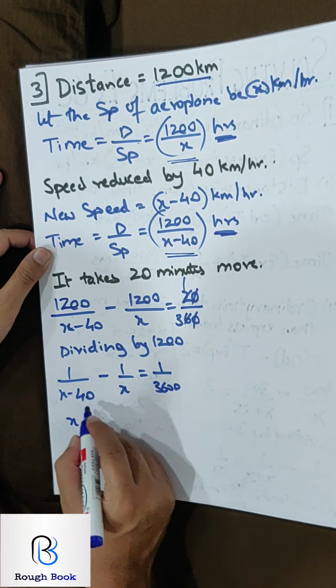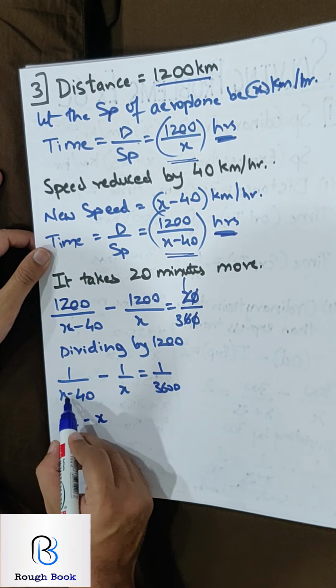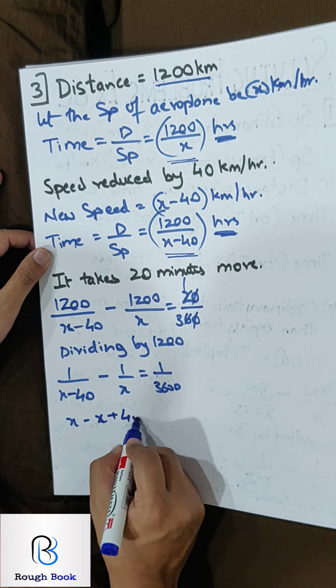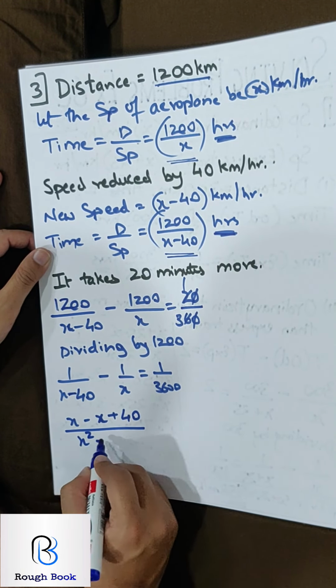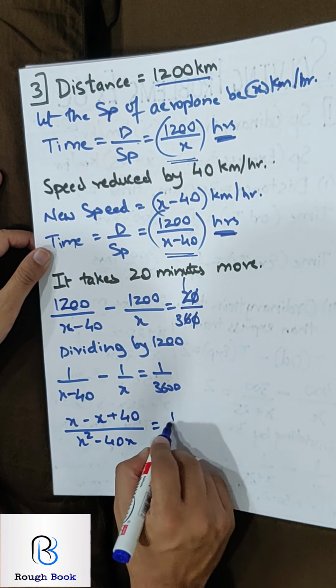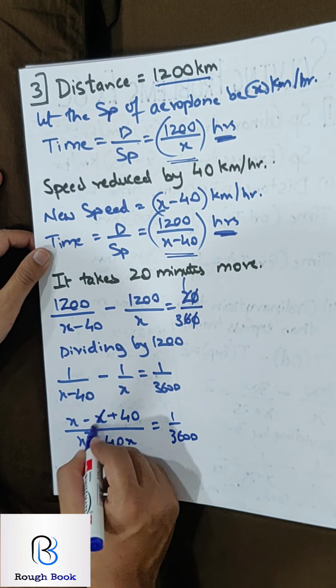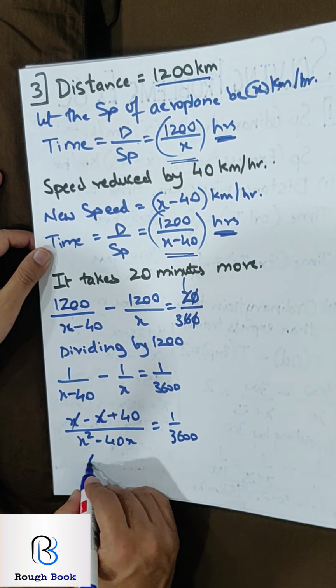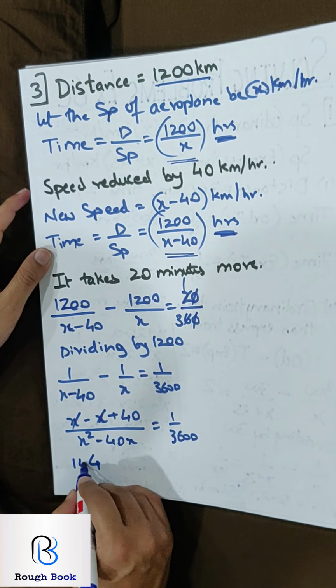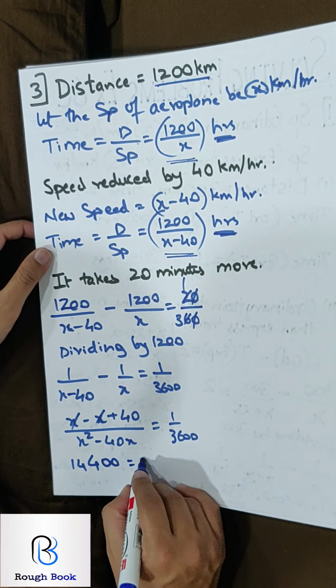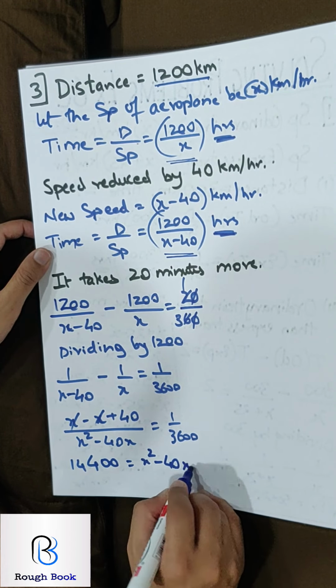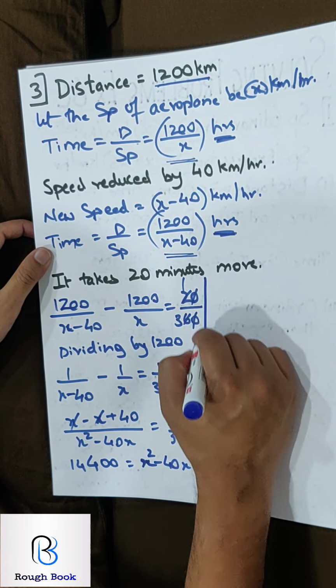LCM. So x minus x. Now here minus x and minus minus will become plus. Don't forget that. Upon x square minus 40x, equals 1 by 3600. 1 by 3600 goes off. So 4 6 are 24, 12, 13, 14, 14400 equals x square minus 40x. So this is giving me the equation.